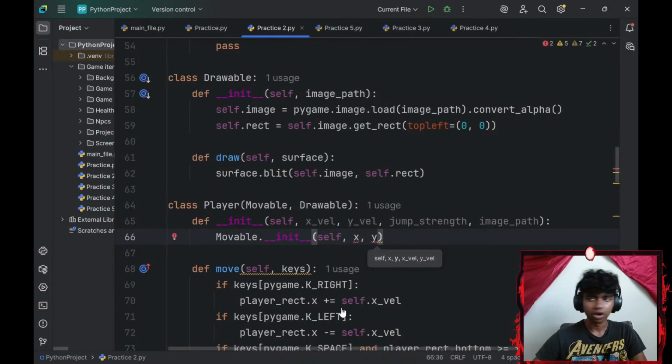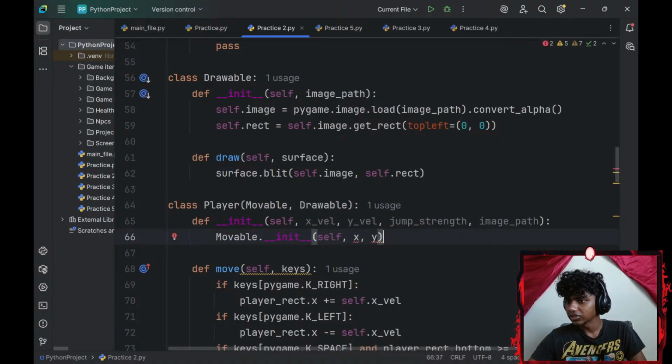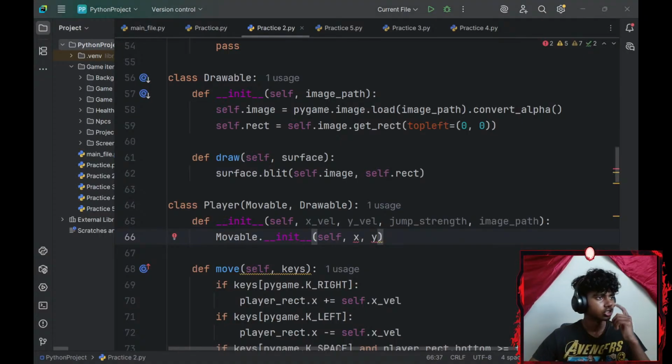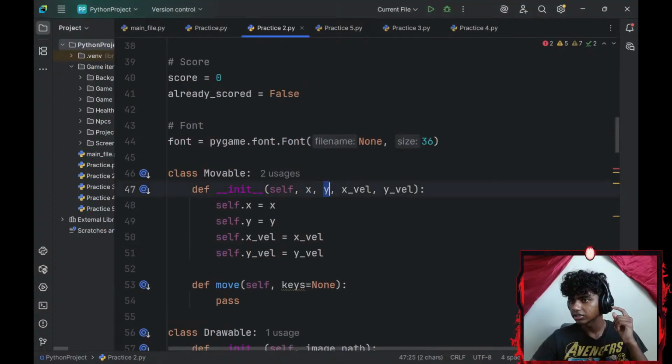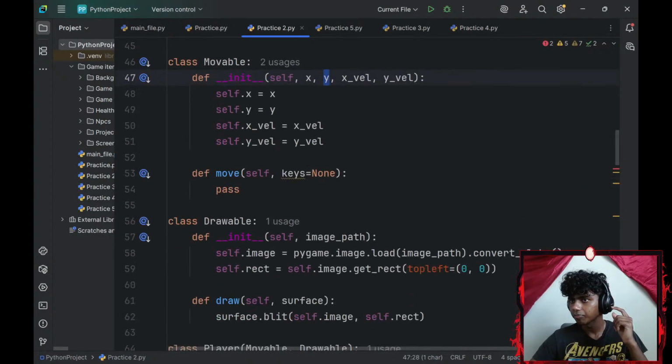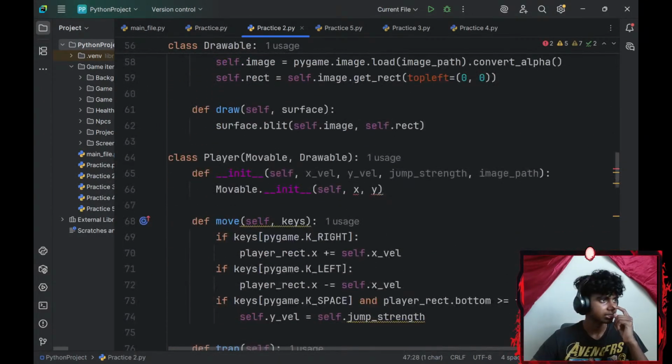Guys, am I doing something wrong? X-axis, y-axis, velocity. Shouldn't I be able to have access to my x and y as well? That is self.x-axis, right?